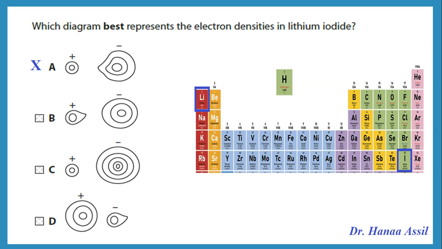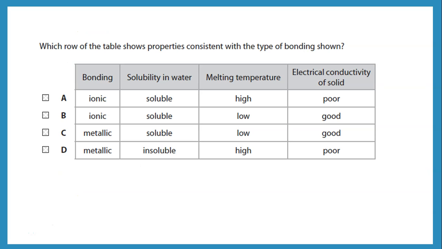Of course, all of these are 1+ ions. If we're comparing between a 1+ ion and a positive ion that has +2, then the +2 would have more polarizing ability. Which row of the table shows properties consistent with the type of bonding shown?